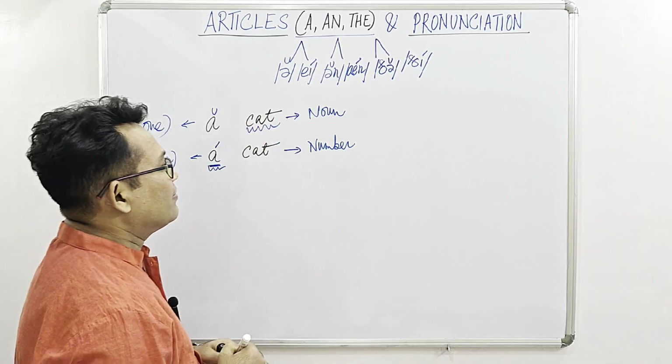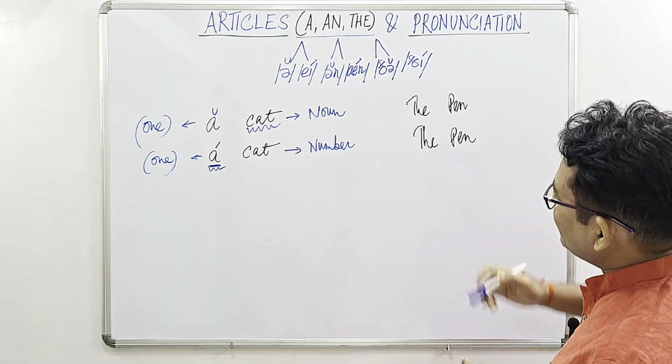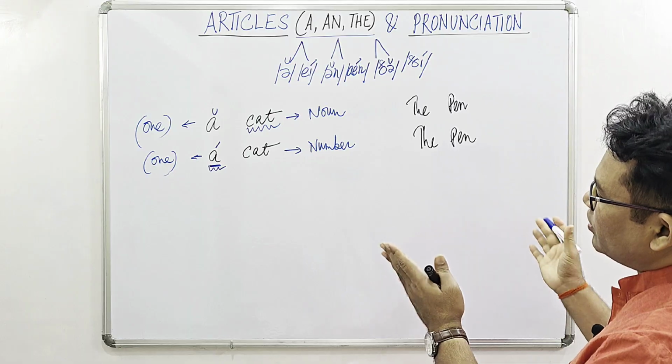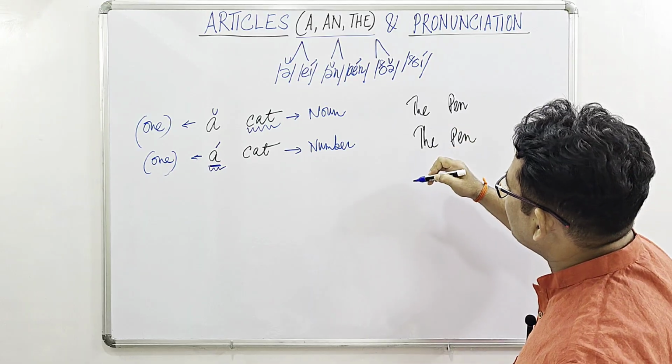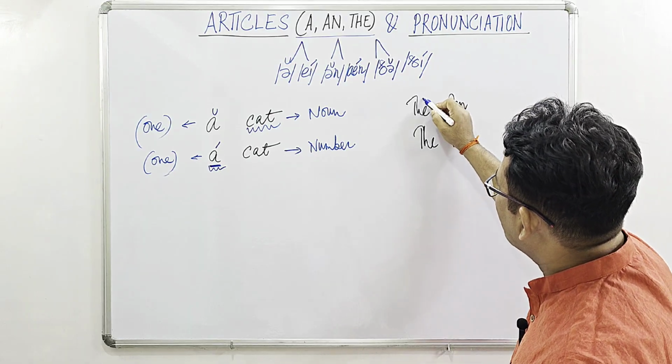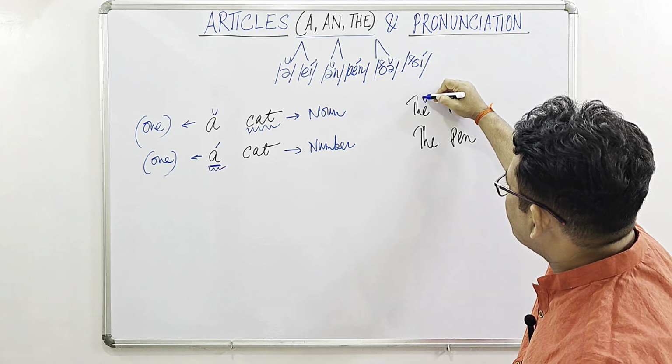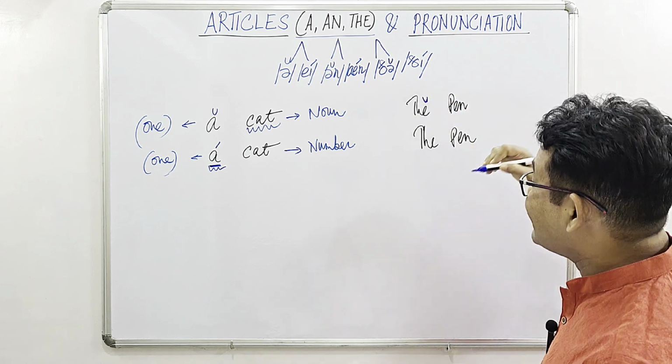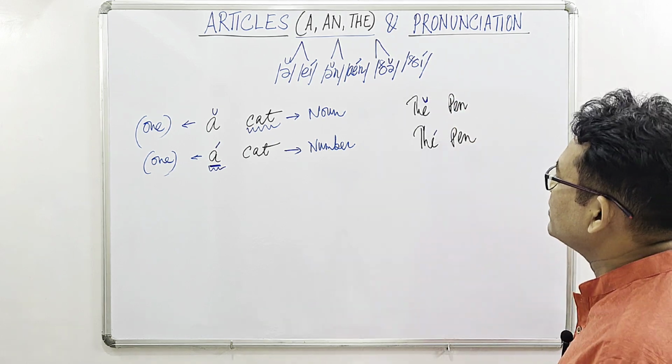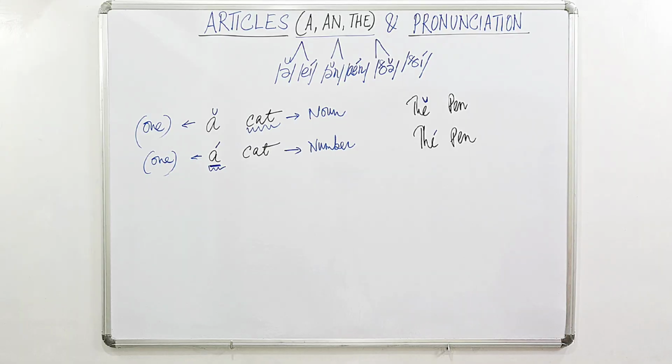Let us talk about the. Again, one phrase with two different pronunciations. The first one is the pen, unstressed. This is the schwa. The second one, the pen, with stress on the definite article the.